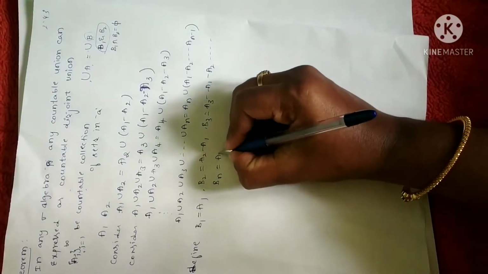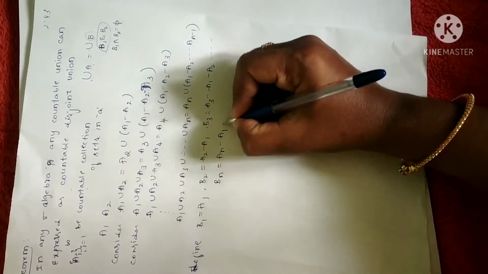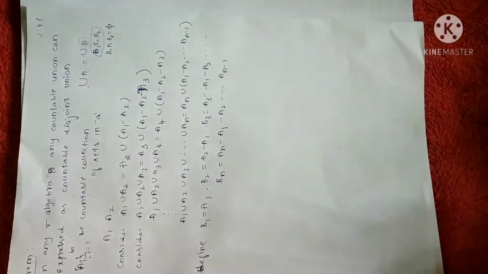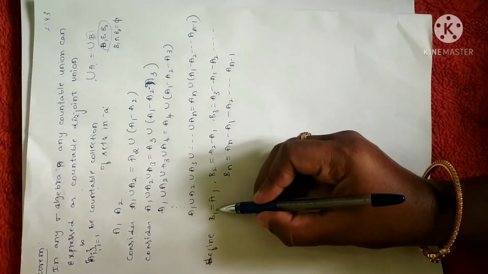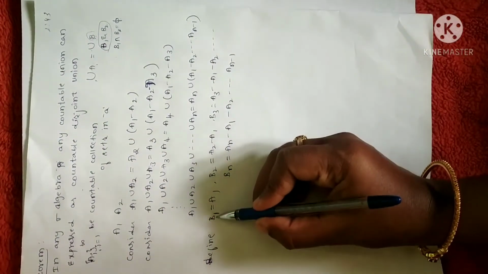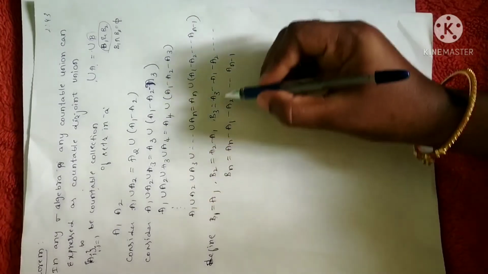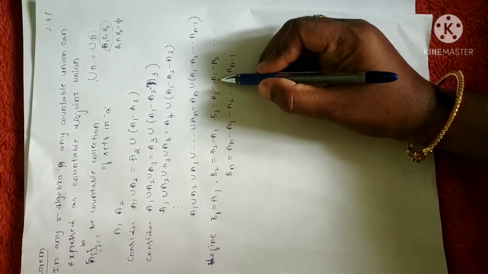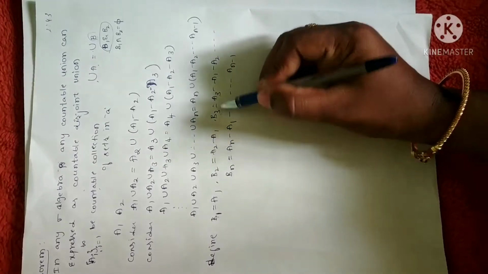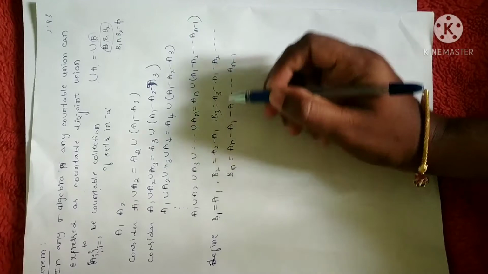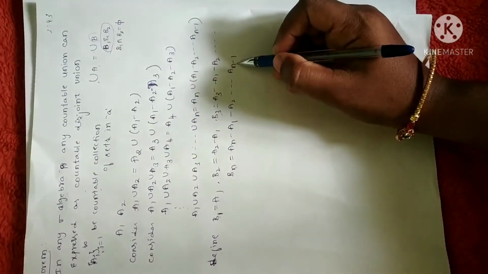Bn will be equal to An minus A1 minus A2 up to An minus 1. Meaning is, I have assumed A1 as B1 and the difference A2 minus A1 as B2. Similarly, A3 minus A1 minus A2 as B3. So when I have Bn, I can write that as An minus An minus 1.